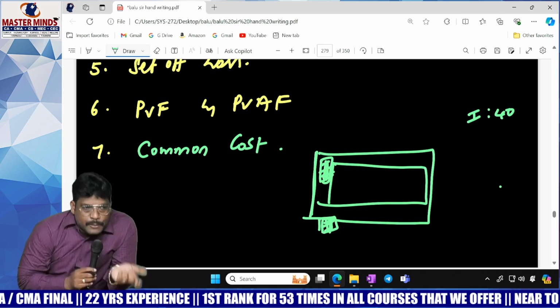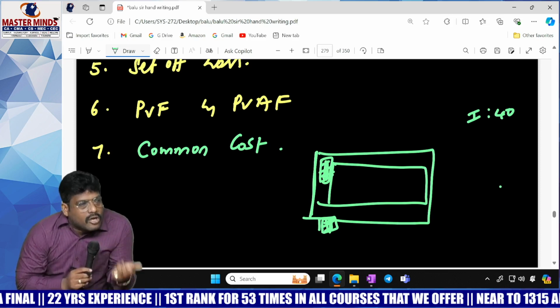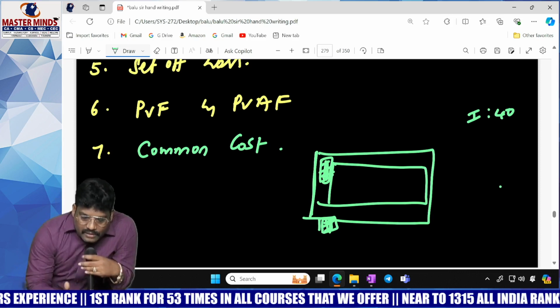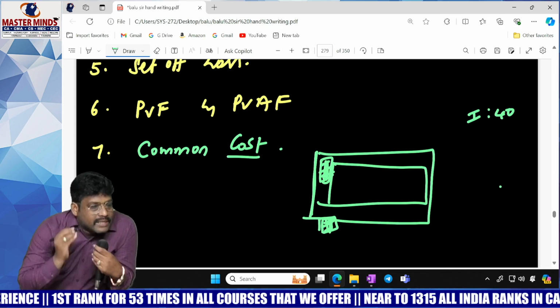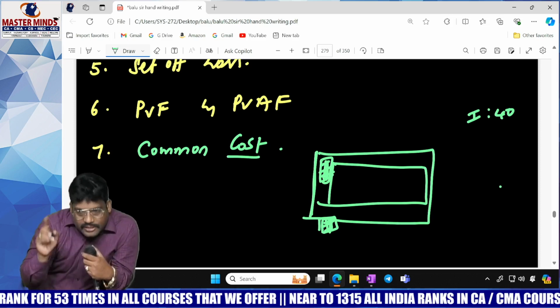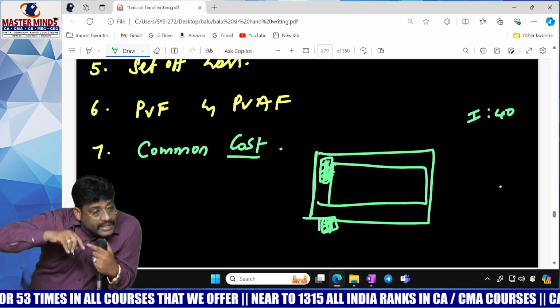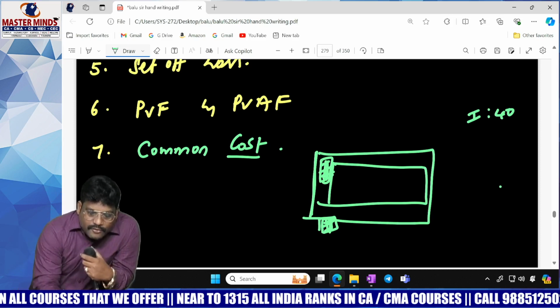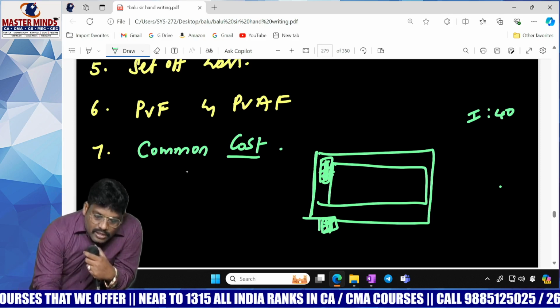What financial management says: whatever the common cost is, a layman and an intelligent student both observe what the cost is. But while calculating profit, you should not deduct a common cost. You must deduct a cost, but which cost to be deducted and which not to be deducted is the most important. So there are two types of cost we have to study. One is a common cost.